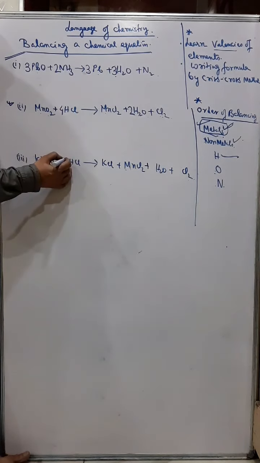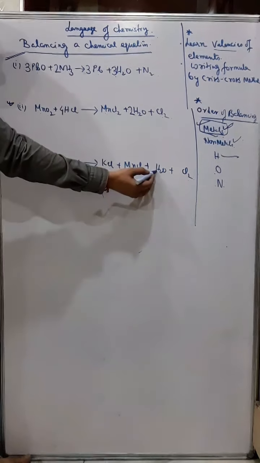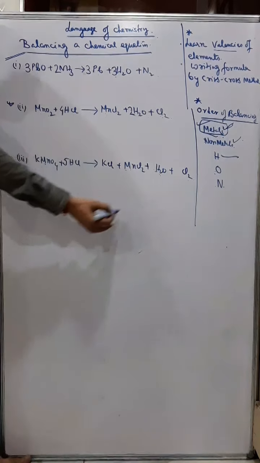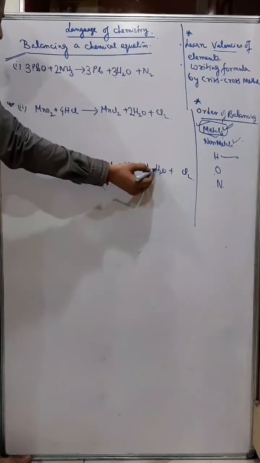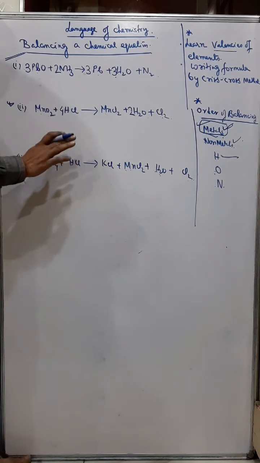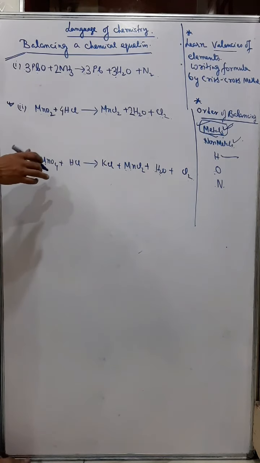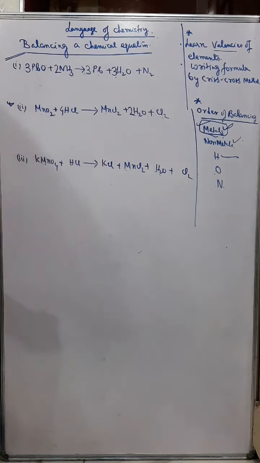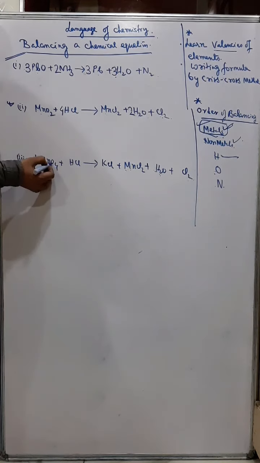But if I put 5 here, now we have to balance hydrogen also. Now hydrogen, you can't put a fraction in balancing. So you require 5 hydrogen. So for the time being, you leave this and then think of another element. Say hydrogen and chlorine, you have some confusion. So now go for the next element. Next element, you first will see what happens.